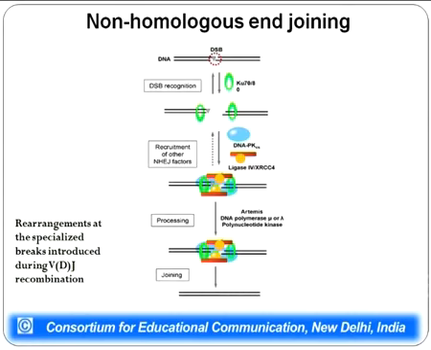This particular mechanism uses certain proteins, of which Ku70 and Ku80 are very important. Ku70 and Ku80, which are represented here by green fluorescent protein, recognize double stranded break in the DNA, and they load onto DNA, leading to recruitment of another protein, DNA-PK, which is a kinase. After DNA-PK has loaded onto this particular region, there is loading of Artemis protein, and this particular Artemis is activated by the kinase activity of DNA-PK.